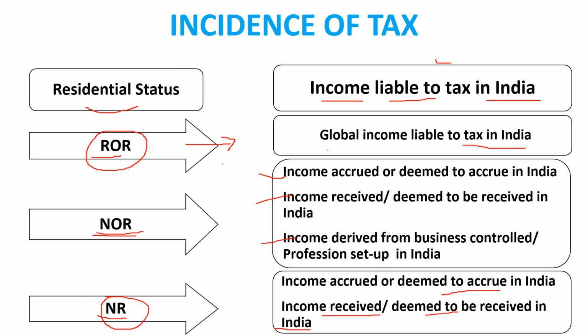Understand? So we have seen multiple things today. देखो, we are going slowly because every point we need to understand in tax. Okay, हर एक चीज छोटी छोटी हम सीखने वाले हैं, इसलिए हम थोड़ा थोड़ा करके सब सीखने वाले हैं. ठीक है? So I hope you understood today's lecture. We have seen the tax residency status, who are NOR, who are ROR, who are NR, what are the basic conditions for that, what are the additional conditions for that, important notes for that, and incidence of tax.